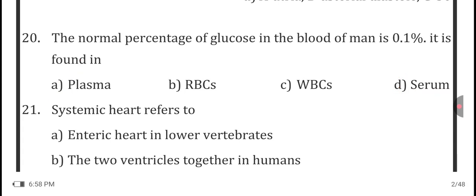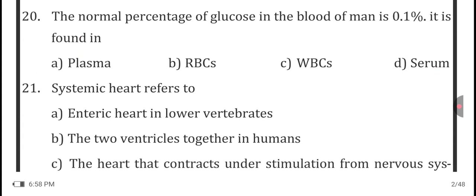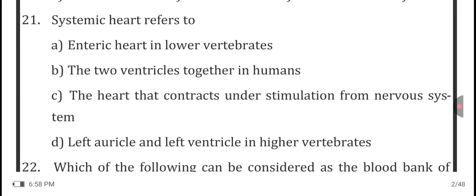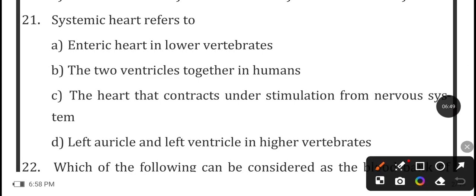Okay. Now let's move toward the next question. Systemic heart refers to the enteric heart in the lower vertebrates. Option B is the two ventricles together in humans. No, this is not a systemic.